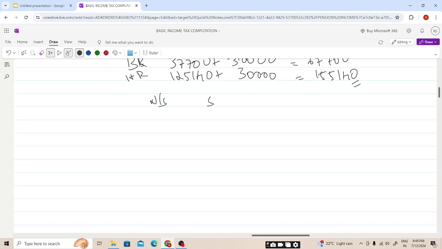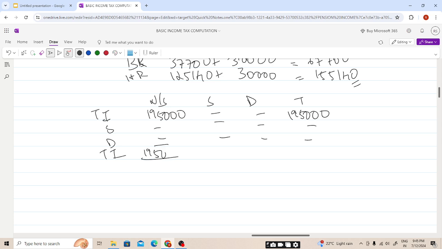Non-savings, savings, dividend: total trading income comes under the head of non-savings, 195,000. No savings, no dividend income. Total income, non-savings, is 195,000.